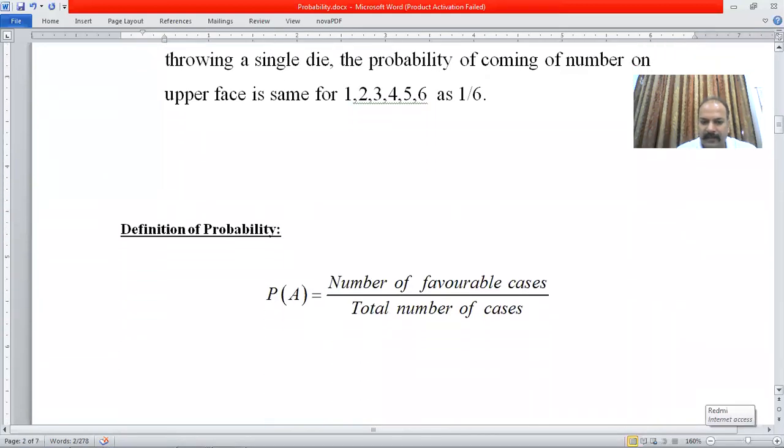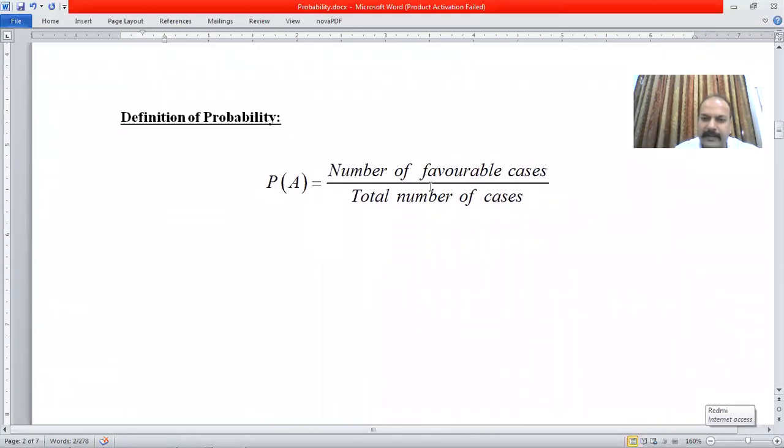Then what is the definition of probability? This is the number of favorable cases divided by the total number of cases. That is called the probability.